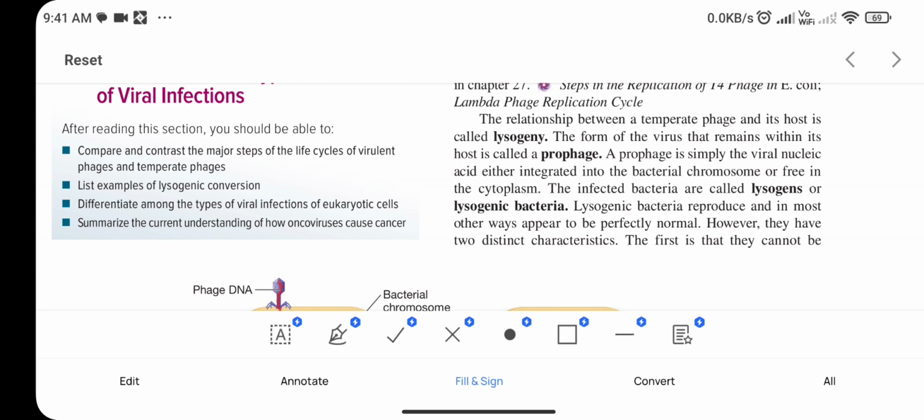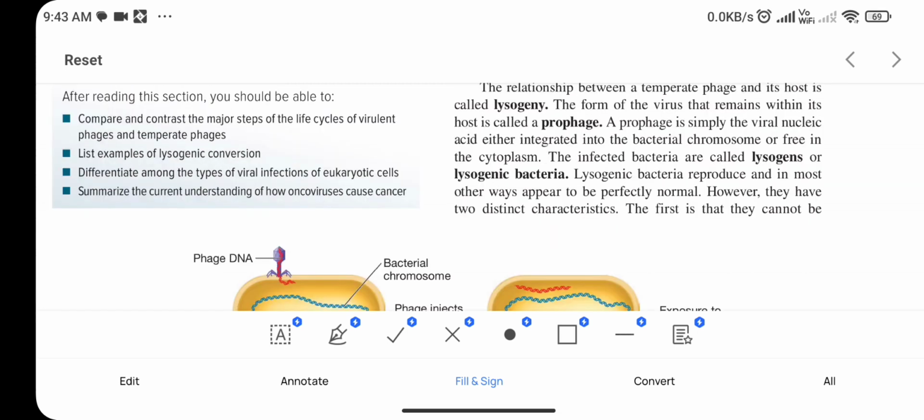Now we will discuss lysogenic bacteria or lysogens. Now we will see the term lysogens, which is also called lysogenic bacteria. Basically, this is a term given to the bacteria which is infected. Lysogenic bacteria reproduce and in most other ways appear to be perfectly normal. However, they have two distinct characteristics. Means the characteristics which are present in the lysogenic bacteria.